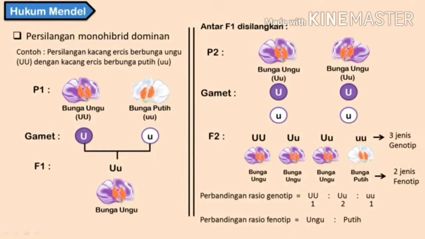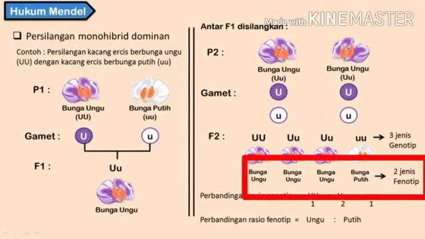If we look at the color, U big, U big means purple. U big, U small is also purple because U big is dominant. U small, U small will produce white color. So there are two types of phenotype produced, purple flowers and white flowers.